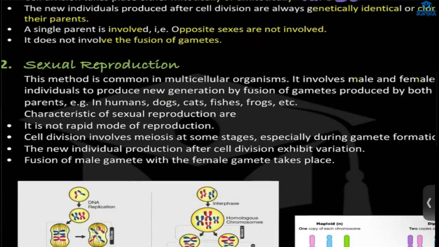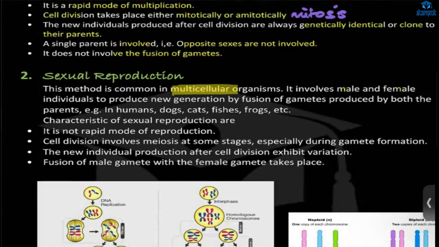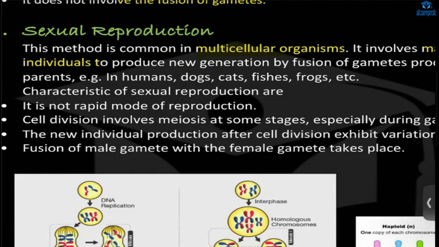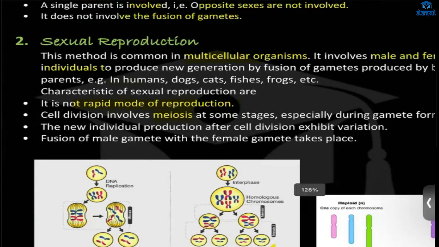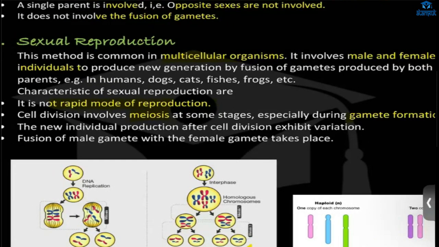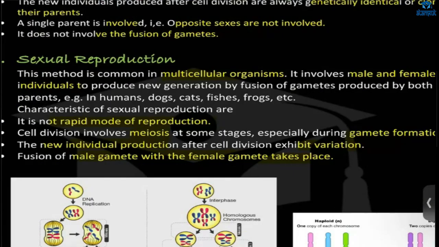In sexual reproduction, it happens mostly in multicellular organisms, where male and female individuals are there. They produce a new generation by fusion of gametes. It is not a rapid mode of reproduction. Cell division involves meiosis during gamete formation. New individuals produced exhibit variation. Fusion of the male gamete with the female gamete takes place. This is sexual and asexual reproduction; we'll talk more about it in detail.